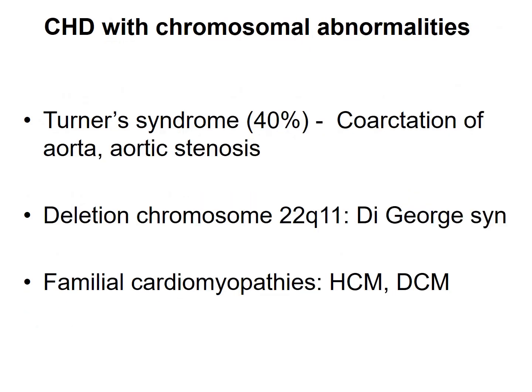Turner syndrome, in this case 40% of cases have coarctation of aorta or aortic stenosis. Deletion chromosome 22q11, that is DiGeorge syndrome, has congenital heart disease VSD, and there are familial cardiomyopathies noted: hypertrophic cardiomyopathy and dilated cardiomyopathy.